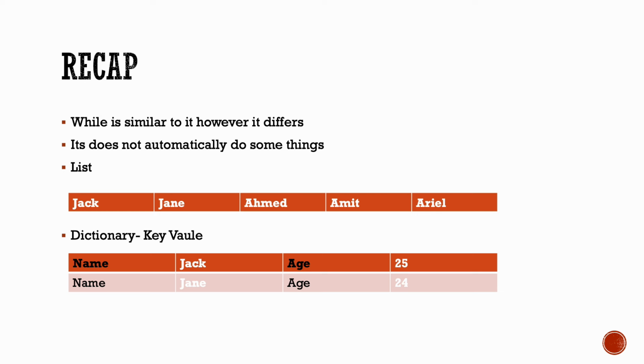It differs from the list in the sense that the list above is simple. Let's look at the first row of the dictionary, which says name is Jack. It says age is 25. Earlier, we just recorded names, but we didn't say what they were. When you store data in a structure which also contains some key data, what is that? Metadata primarily means data about data.